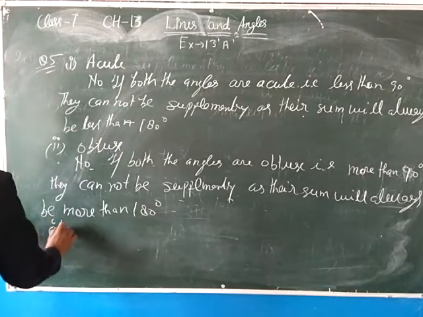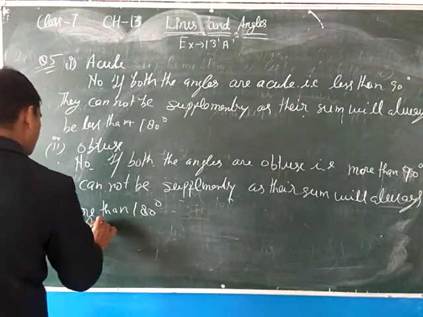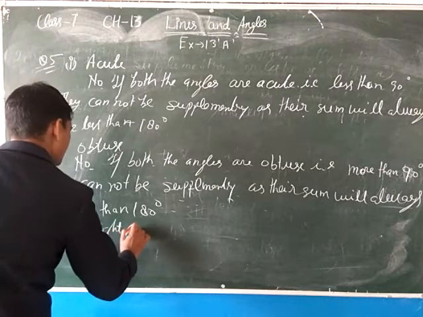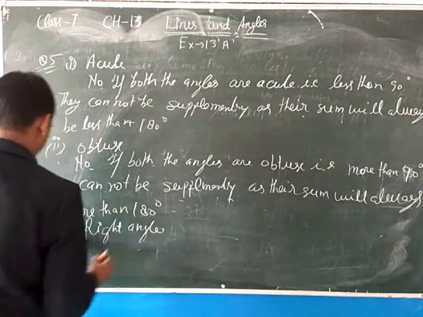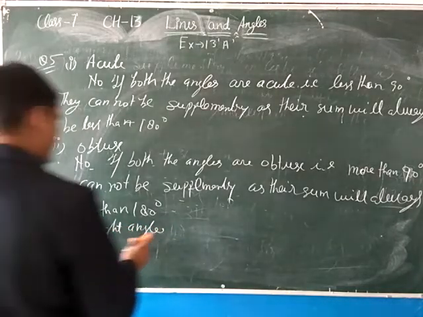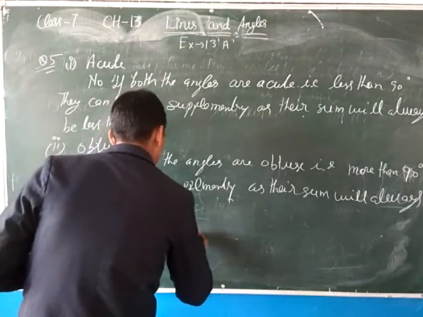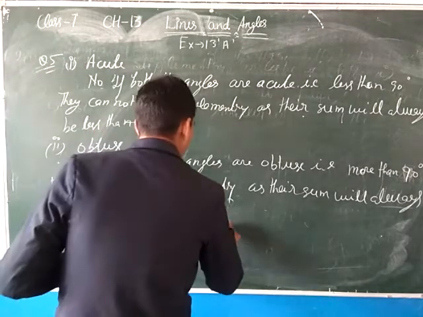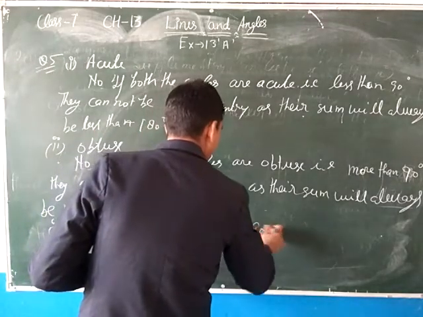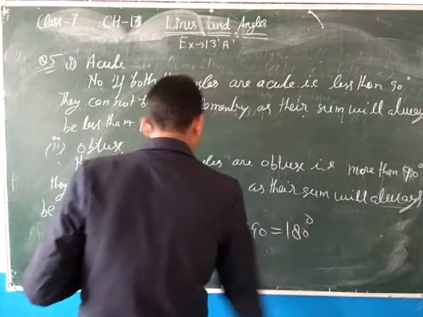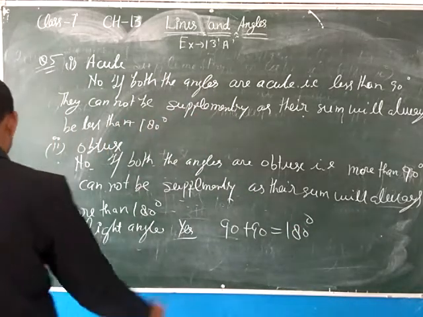And the last case is right angle. Both are right. Yes. Because suppose the first is 90 and the second is 90. So 90 plus 90 is 180 degree.